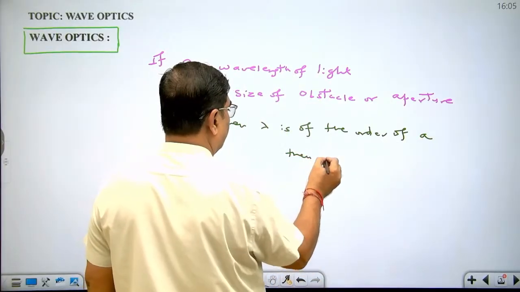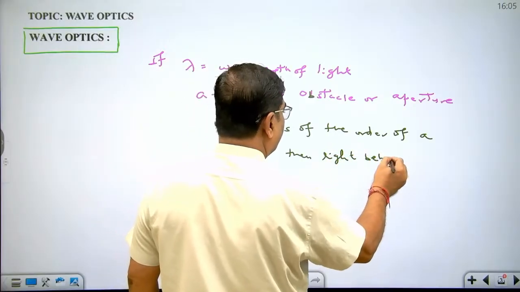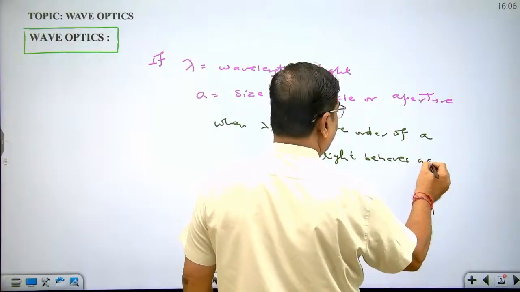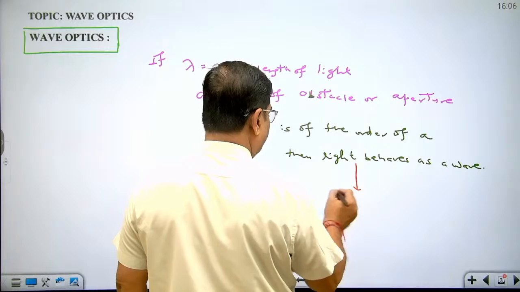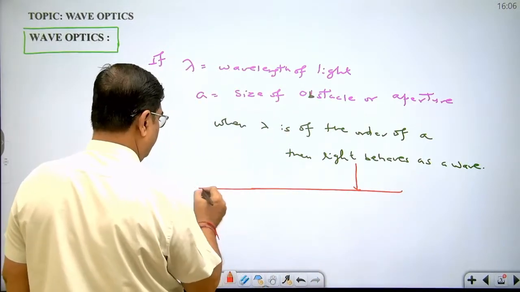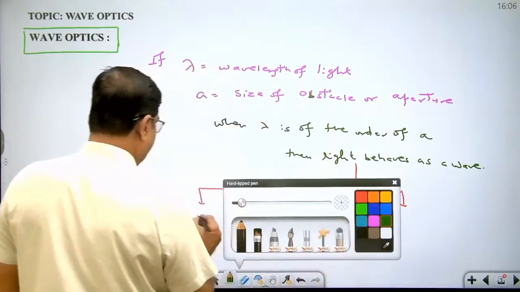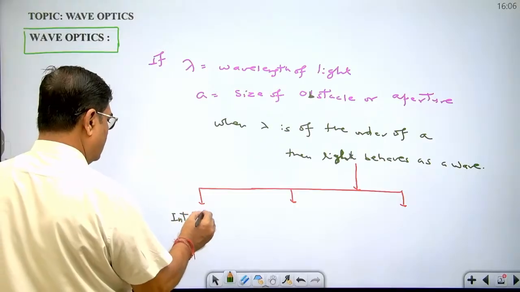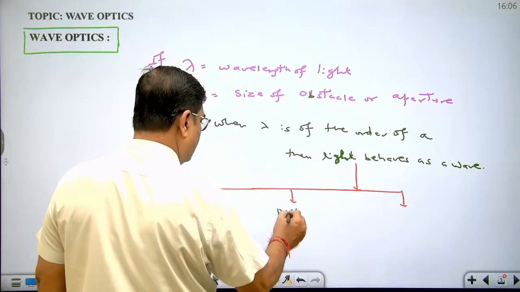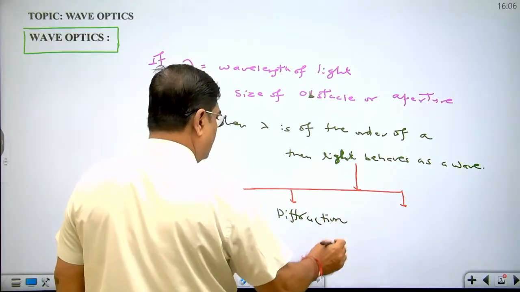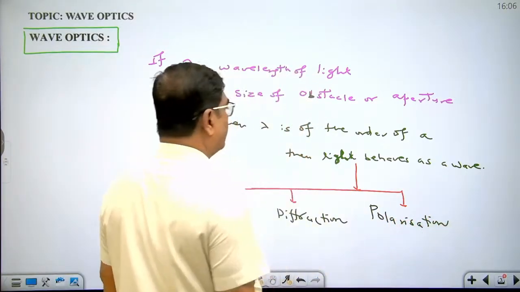Then light behaves as a wave, and we study three phenomena: interference, diffraction, and polarization. Okay.